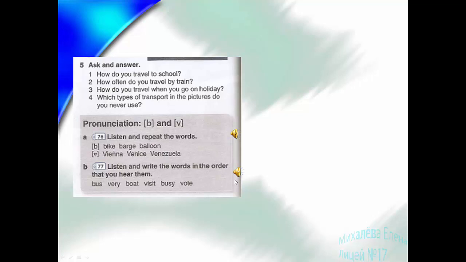Unit 8. Pronunciation. Exercise B. Busy, vote, boat, visit, bus, very. Okay, what words do you hear? So the first word was busy, then it was vote, then it was boat, visit, bus, и very. The last word was very.